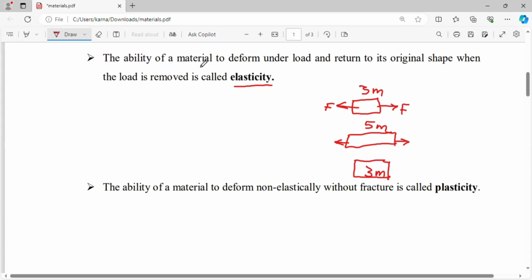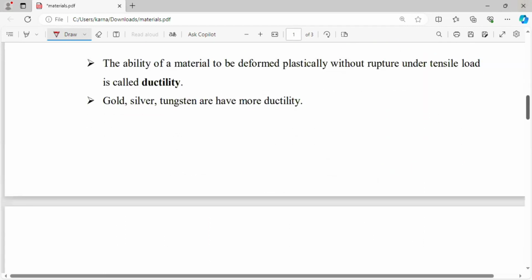The definition: the ability of the material to deform under load and return to its original condition when the load is removed. After removal of the load, the body comes into the original condition. That is called elasticity. If the body does not come into the original condition, that property is called plasticity of the material.